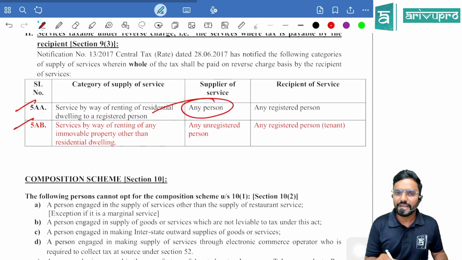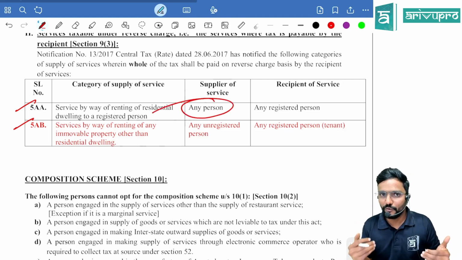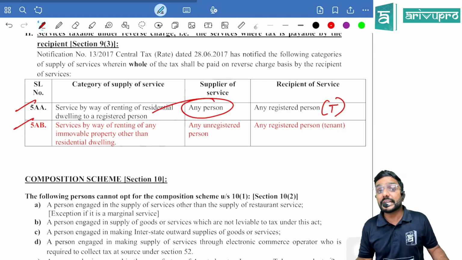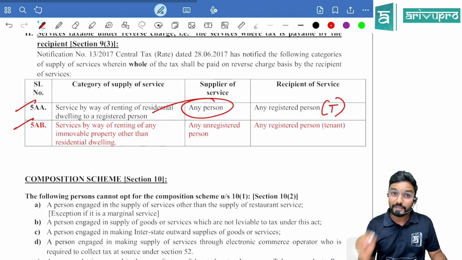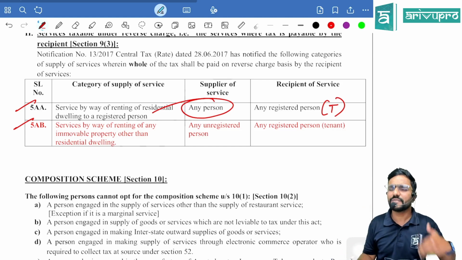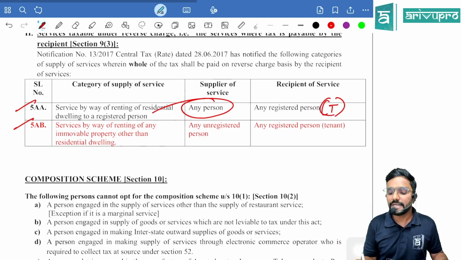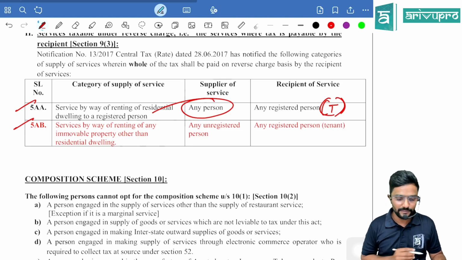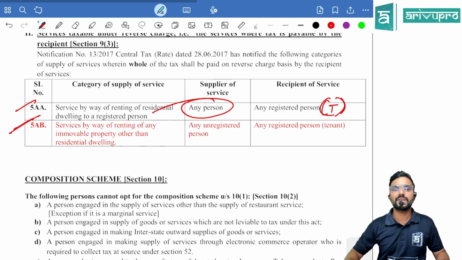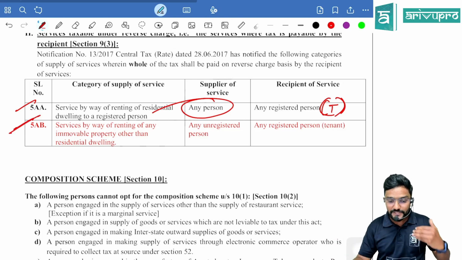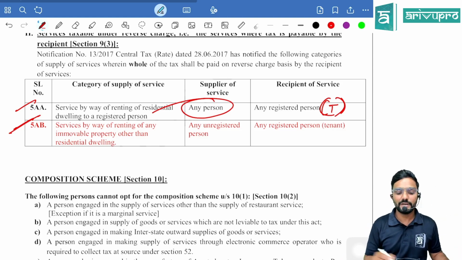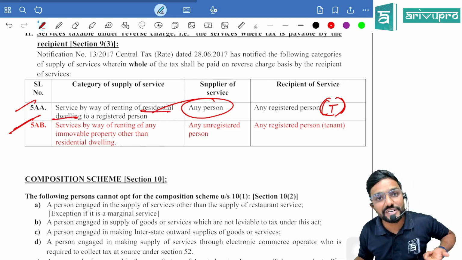So any supplier, that is the owner, if he has rented out the property to a registered tenant, and it is a residential dwelling, that is for residential purpose, then the tenant is the one who is liable to pay GST under RCM. Now they have added one more item here, 5AB, services by way of renting of any immovable property other than residential dwelling. Because residential dwelling was covered here, now in 5AB they have covered other than residential dwelling.